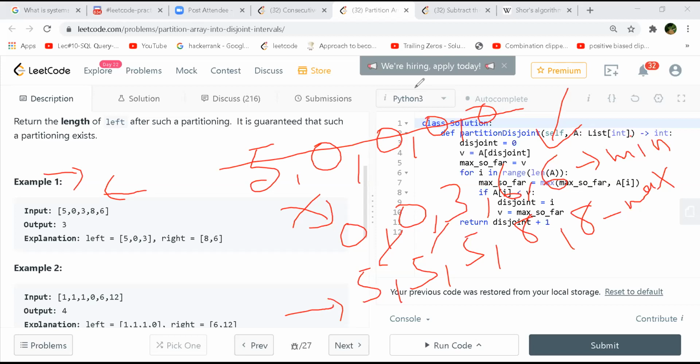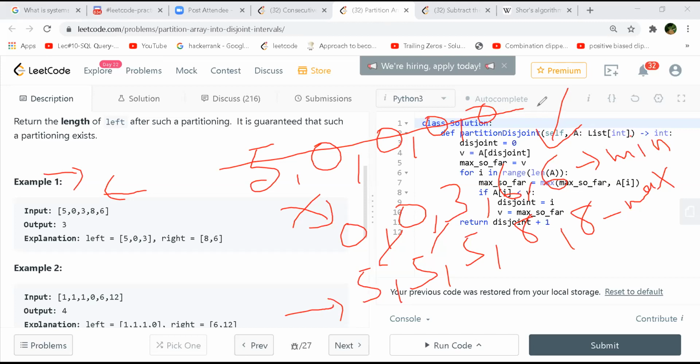You have this 5 initially, and then you have this 0. The minimum has to be greater than the maximum, right? Then only all the elements will be lesser on the left side. Then you move one step in both of them.